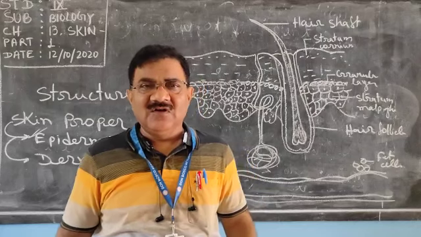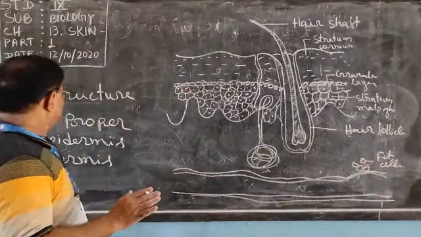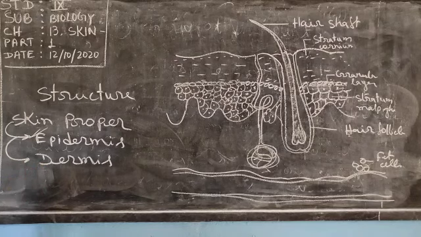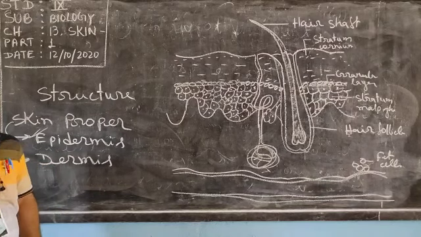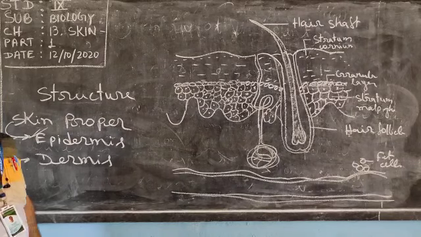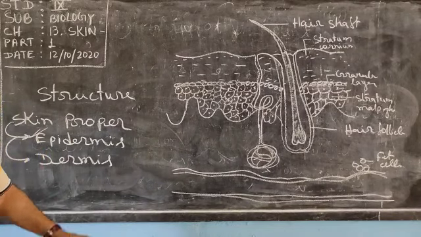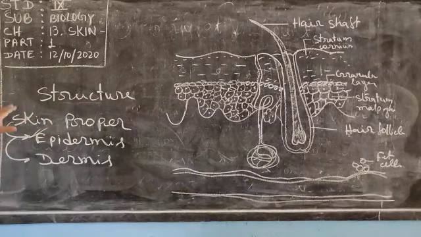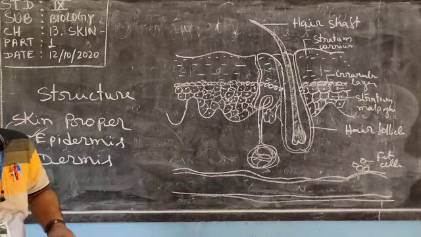So epidermis is the outer thinner layer, thicker at some places like soles and palms, and it is made up of three regions.